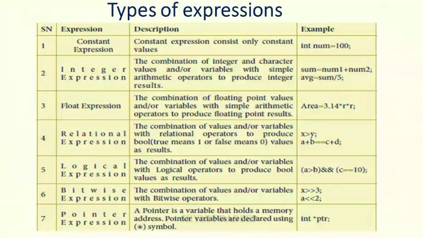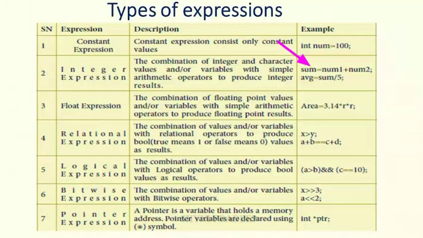What is a constant expression? A constant expression consists of only constant values. Okay, here int num is equal to 100. Here 100 is a constant value. This is a constant expression. What is an integer expression? The combination of integer and character values and variables with symbol operators to produce integer results. See here, sum is equal to num1 plus num2. Average is equal to sum divided by 5. Here num1 plus num2 is the expression, an integer expression, okay, and sum divided by 5 is also an integer expression. Okay, you have to evaluate these expressions and store the values in the variables sum and average.